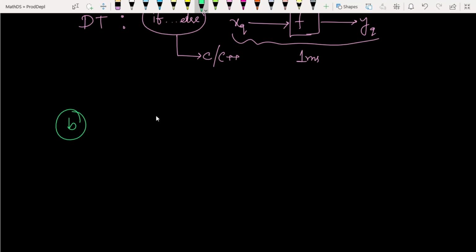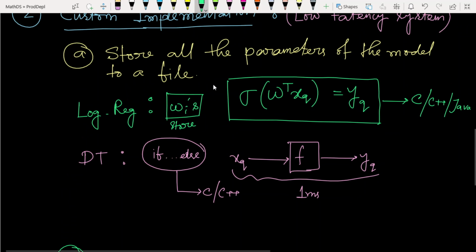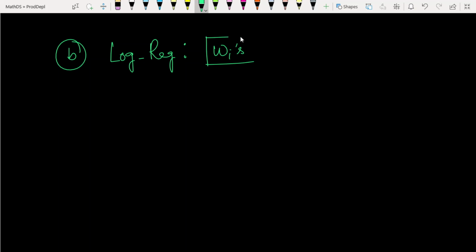Instead of using a file system to store all the parameters in a file, we store them in some data structure. Let's understand this through logistic regression. In logistic regression, the wi's are the only parameters we need to store.